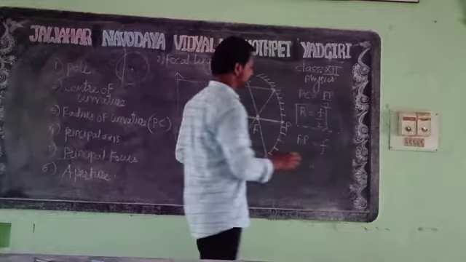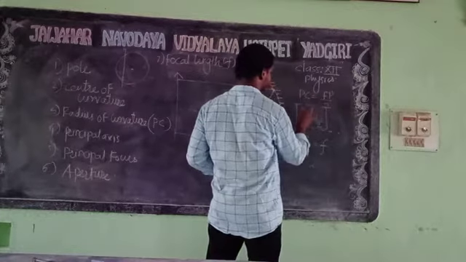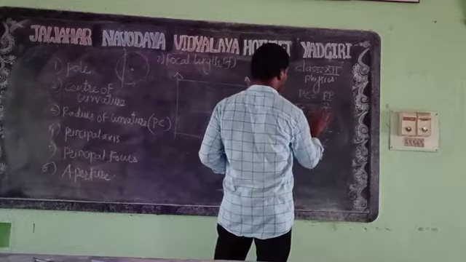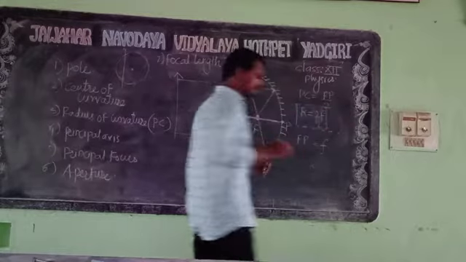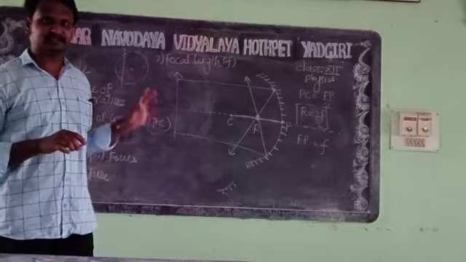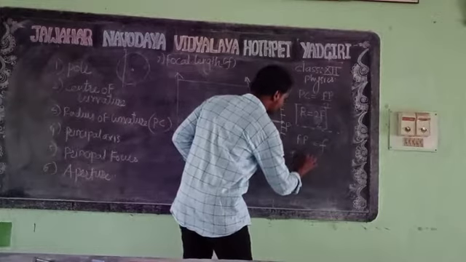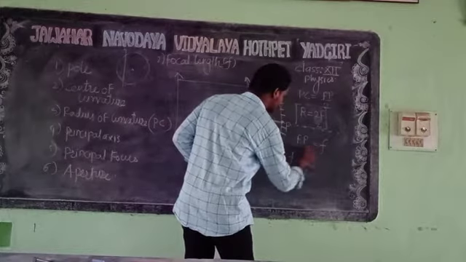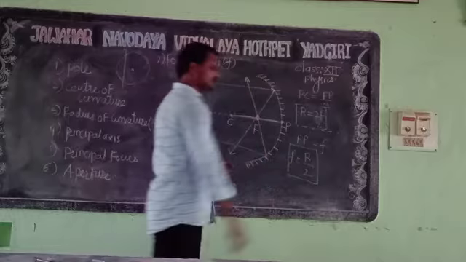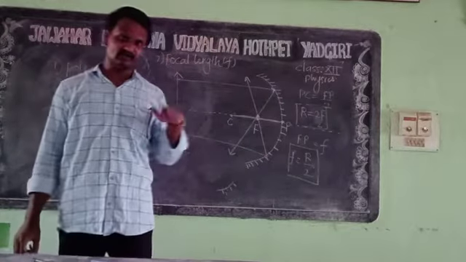Otherwise we can write radius of curvature is equal to 2f. So the radius is double the focal length. You can also write f is equal to R by 2. This is also one relation, in which focal length is always half of the radius of curvature.